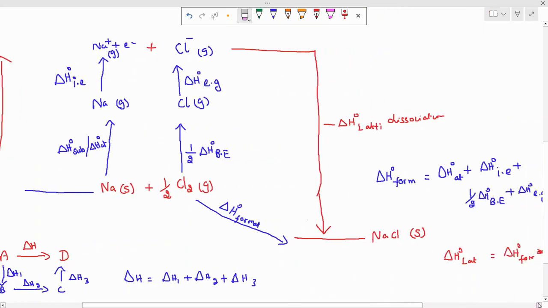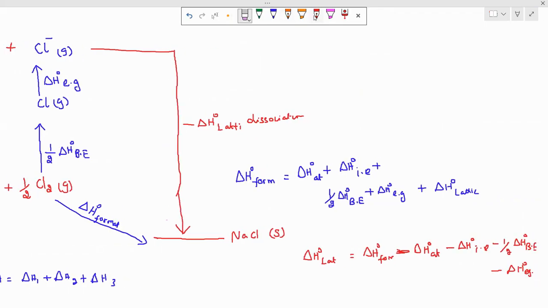Then how can I change this one? Here, this is the negative, right? Now only we have to use the symbol negative. Now the delta H lattice enthalpy will be negative, delta H formation, everything will be plus. You can check that in your CBSE book.